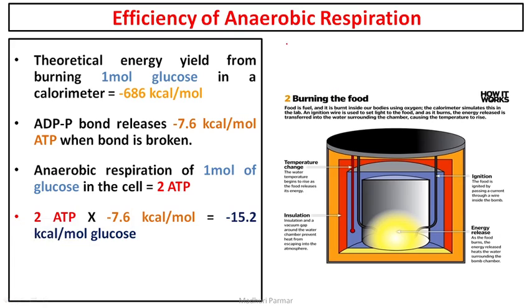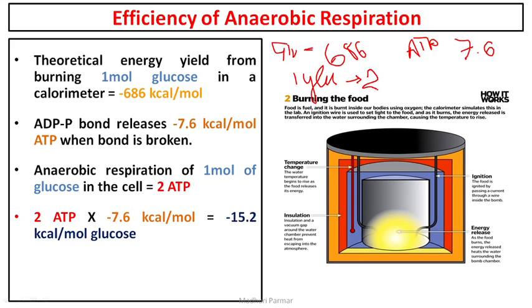So we found out glucose is 686. ATP is 7.6. Now we know that 1 glucose is giving you 2 ATP, right?